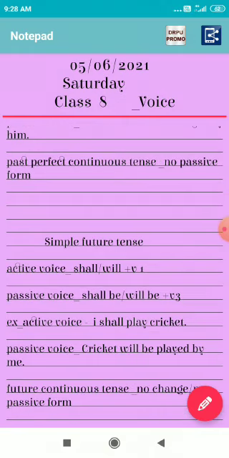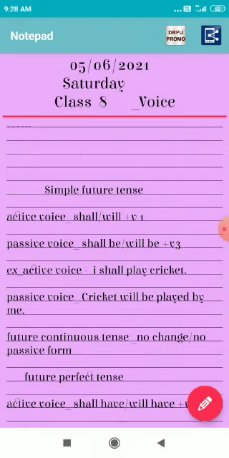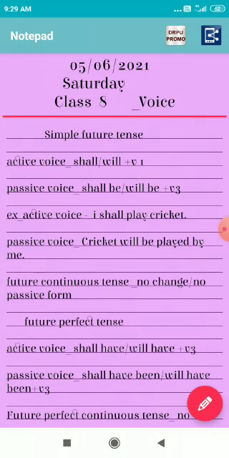Simple future tense, active voice. If our active voice is in the simple future tense, it will be converted into the passive voice in this way: shall be, will be, verb third form. Let's take an example: I shall play cricket. So I is the subject and cricket is the object. So in the passive form: cricket will be played by me. Future continuous tense, no passive form.